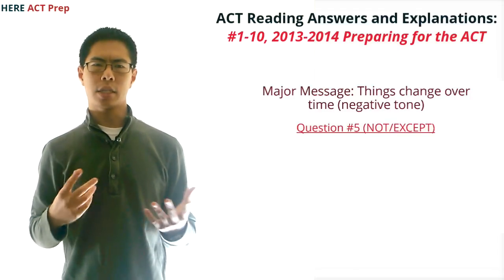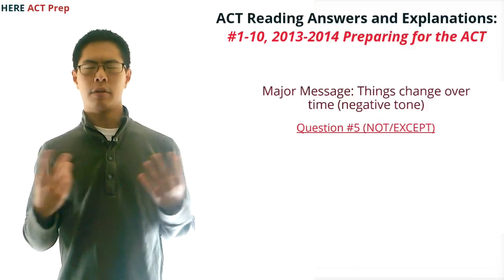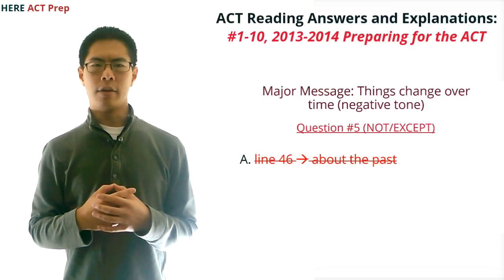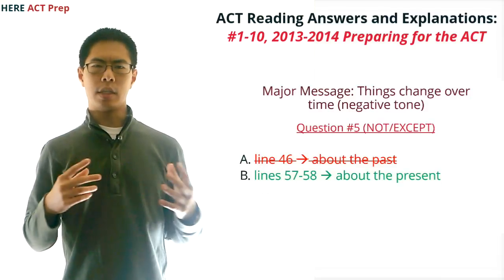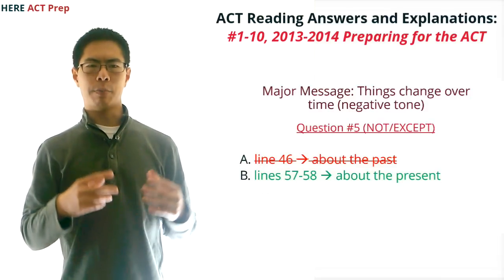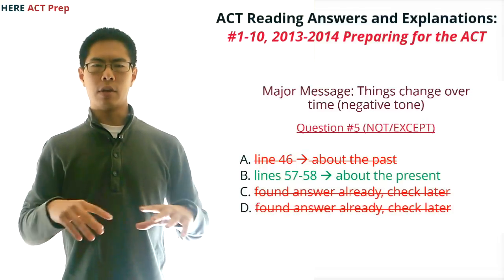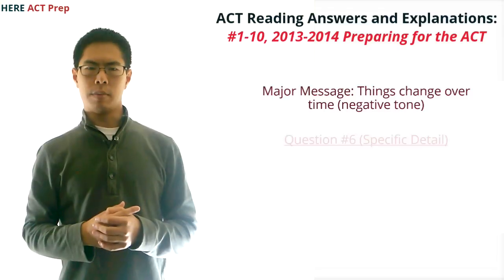This is a not or except question, so it might be a good idea to skip this one for later when you're taking the test. Going through the choices, we see choice A in line 46 and a list of things the narrator remembers about the past, so we eliminate that. For choice B, we see fenced-in football field in lines 57 through 58, but this is about the present, not the past, so we've found our answer. We can come back later to try to eliminate the other 2 choices, but we'll move on for now to save time. Question number 6.